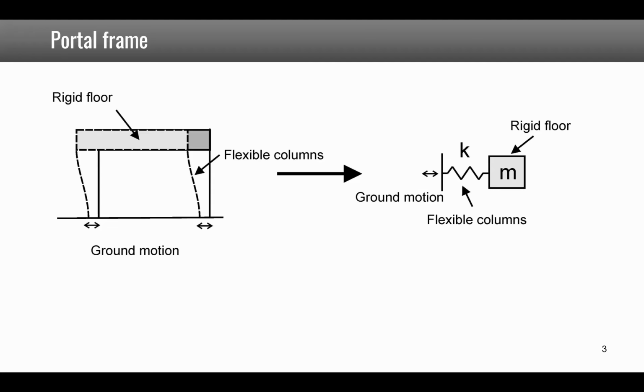So let's take the example of the portal frame, where we saw that the rigid floor can be represented by a mass and the flexible column by a stiffness. The question is, of course, what is the numerical value of this equivalent stiffness? What is the value of the equivalent mass? And to which extent is this approximation acceptable? So, meaning what is the frequency band in which you can use this simplified model.